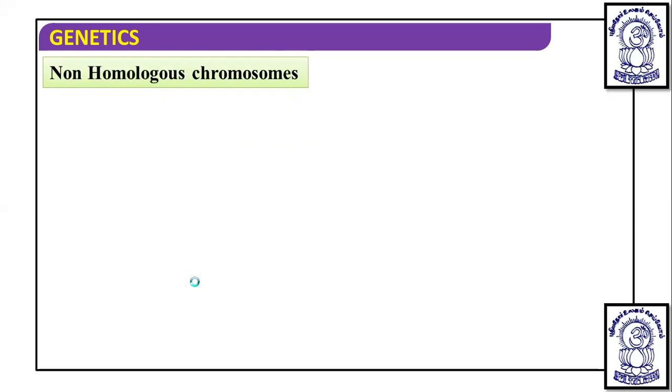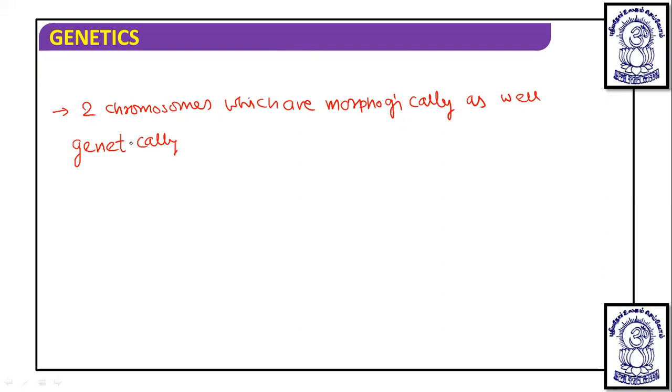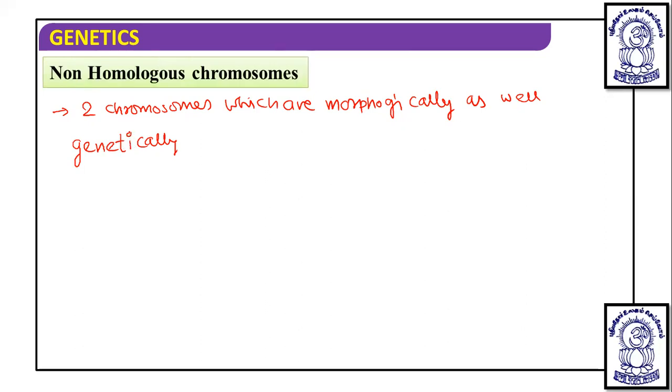Non-homologous chromosomes are two chromosomes which are morphologically as well as genetically dissimilar, then they are known as non-homologous chromosomes.